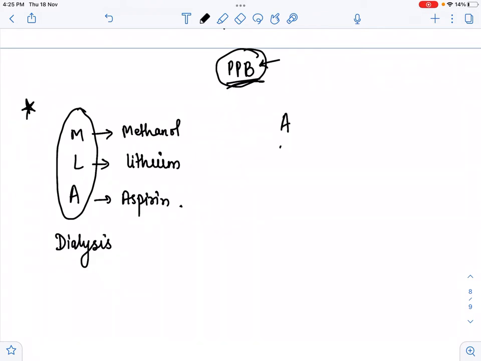While who avoids the dialysis? For avoiding dialysis, the mnemonic is AVOID dialysis.